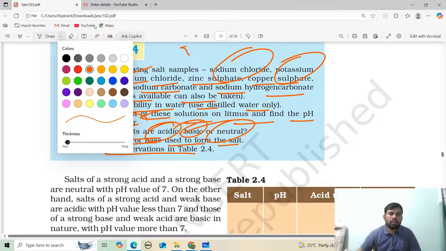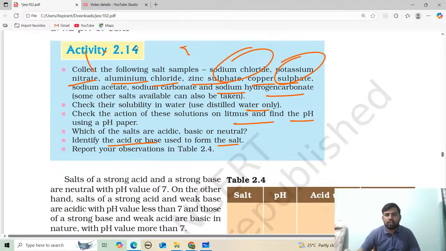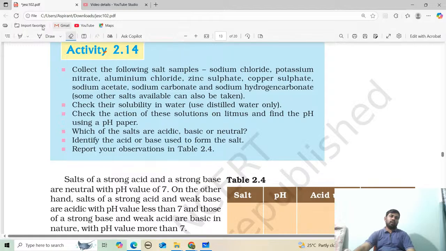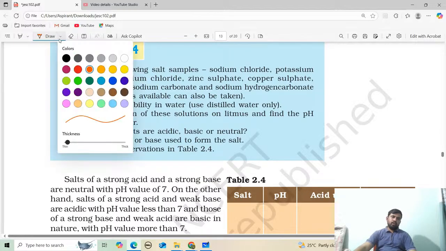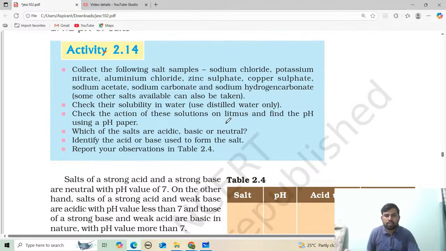Now let's try to understand this activity. Whatever the activity, especially in chemistry, CBSE makes you understand the concept. If not, it is difficult to write the exam. See what concept is behind this one. What is the question they are asking? Every time you read an activity, please go through the last two or three points.